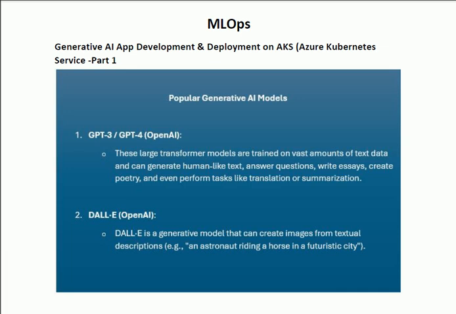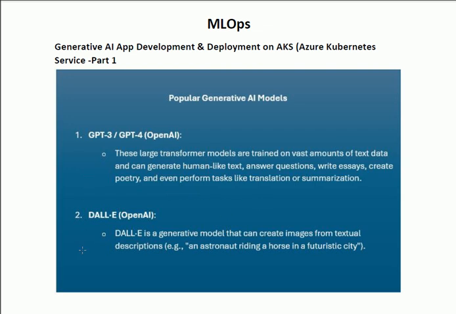The first model is GPT-3, GPT-4 from OpenAI. These large transformer models are trained on vast amounts of text data and can generate human-like text, answer questions, write essays, create poetry, and even perform tasks like translation or summarization.